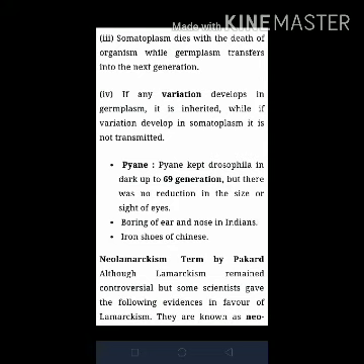In the next point, if any variation develops in germplasm, it is inherited, while if a variation develops in somatoplasm, it is not inherited. This concept was experimentally demonstrated by Pioneers, who kept Drosophila in the dark for up to 69 generations, but there was no reduction in the size or sight of the eyes. Other examples are boring of ears and nose in Indians, iron shoes of Chinese, and circumcision in Muslims, which show no hereditary effect.